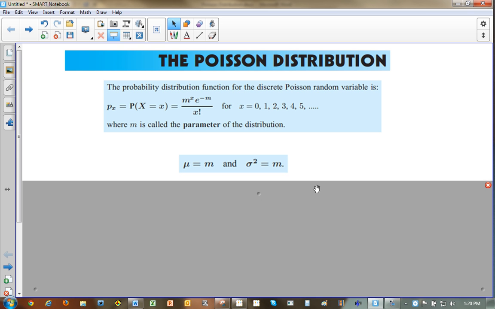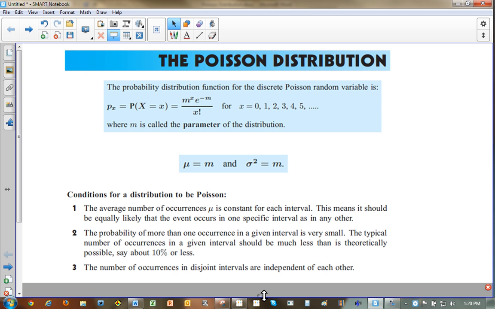All right, and the nice thing about the Poisson distribution is that the mu, your expected value, and your variance, sigma squared, are both equal to that m value. So it's kind of nice that your mean and variance are equal to the same thing, and that happens to be the expected value of that probability distribution.